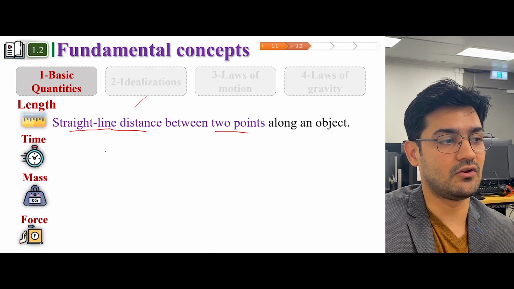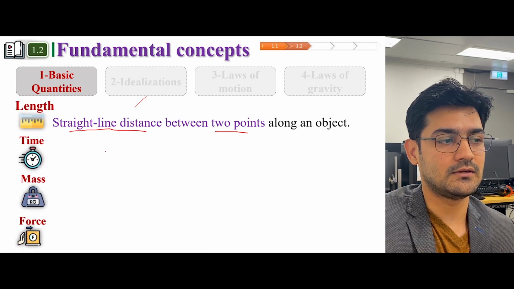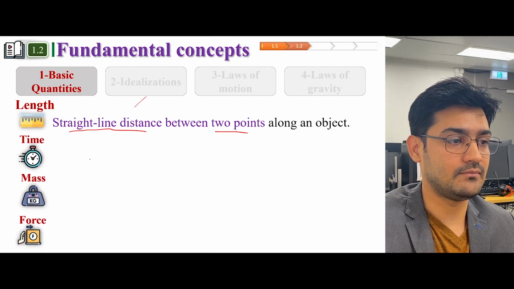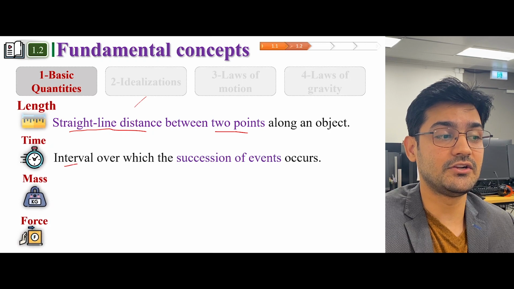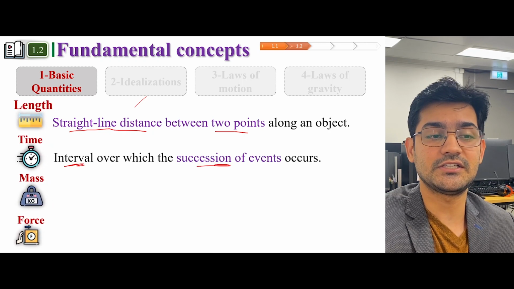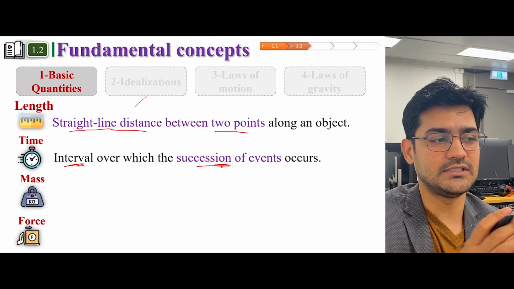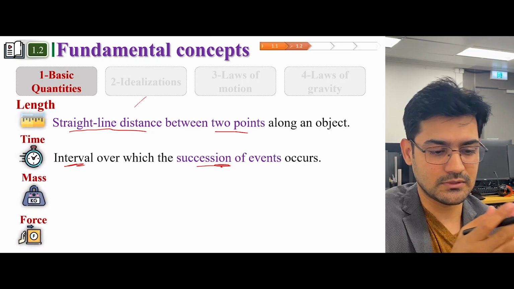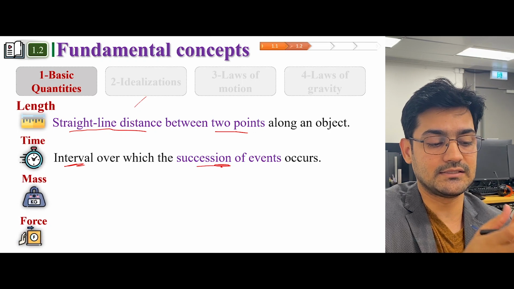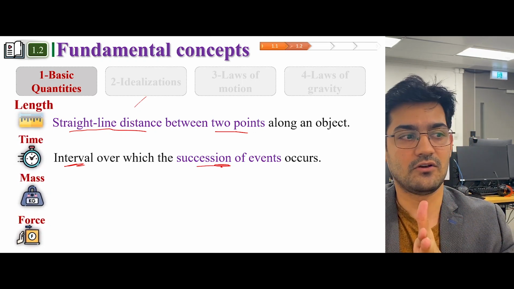We also have a pretty good intuitive understanding of time, but in order to define it, time is defined as an interval over which a succession of events occurs. So basically, we can understand time as a passing succession of events.